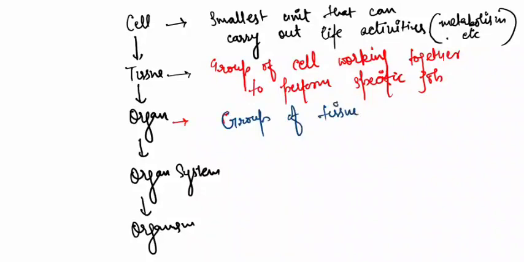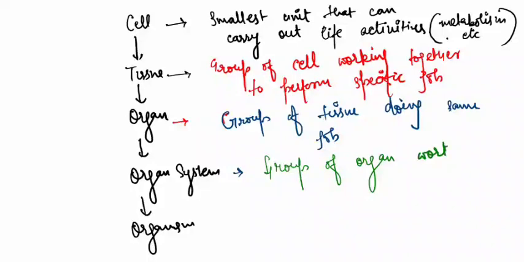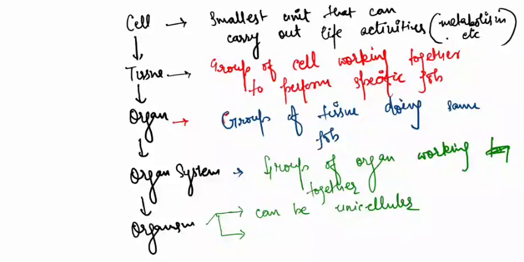Then the tissue: a group of cells working together and performing a specific job combine to form a tissue. Like all the workers working in a bangle factory are all performing in making bangles, so that is again a tissue. Now the organ: a group of tissues doing the same job is an organ. Now the organ system: a group of organs performing a job together. Like kidney is there, heart is there, so they are the organs that combine to form an organism. So an organism can be unicellular and it can be multicellular. It depends upon the composition of them.